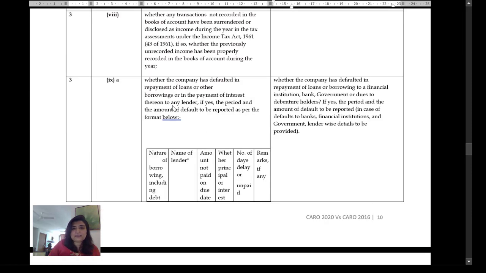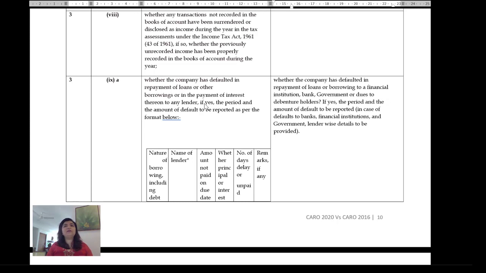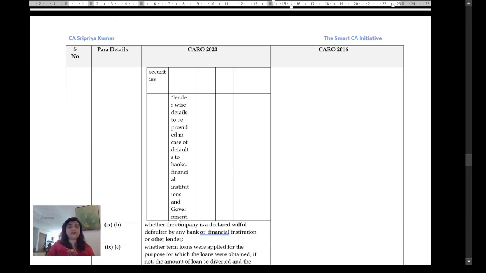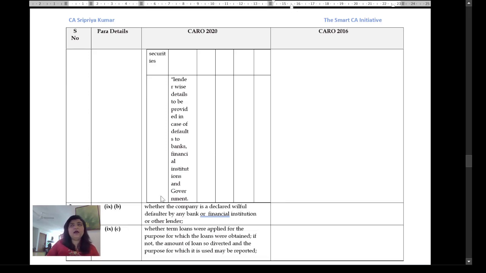Now, the only thing is, it uses the term lender. So I presume these would only be financial facilities, right? It cannot be an operational creditor because he doesn't become a lender unless there is a specific covenant to that effect. Again, some of these interplay issues have to be noted in terms of interest on operational creditors, etc.